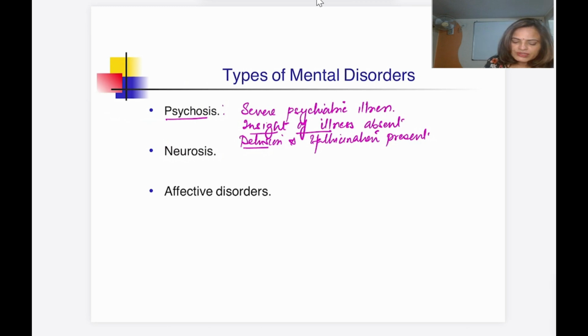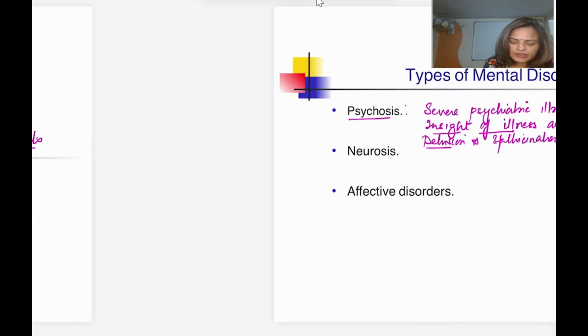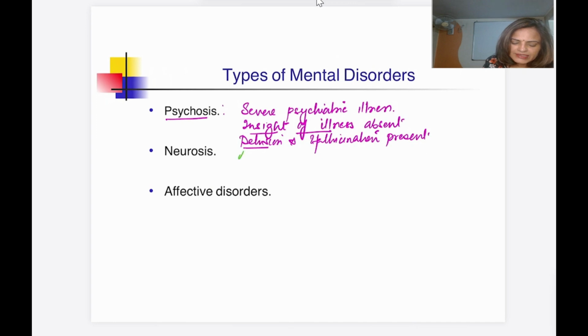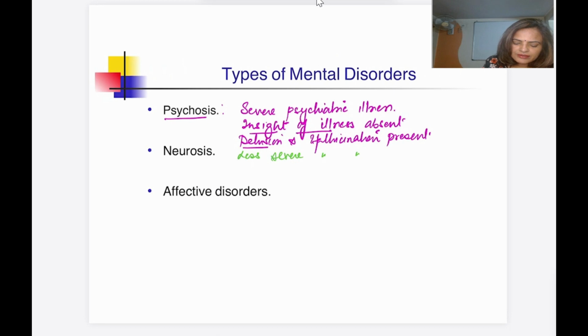Now coming to the second psychiatric disorder, that is neurosis. It is less severe in comparison to psychosis. So it is a less severe psychiatric illness. Here the insight of the illness is present. This makes it less severe, and there is no delusion.